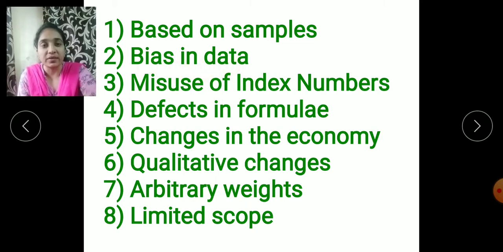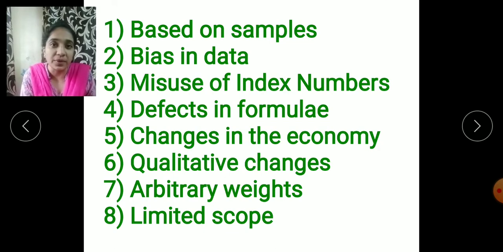Next is bias in the data. Bias in data means that while constructing the index number, many a times the data which is provided to construct the index number is not totally complete, and due to the incomplete data, the results which we obtain are also incomplete. The results are not the appropriate results, and due to that it is known as the bias in data, which is a limitation.